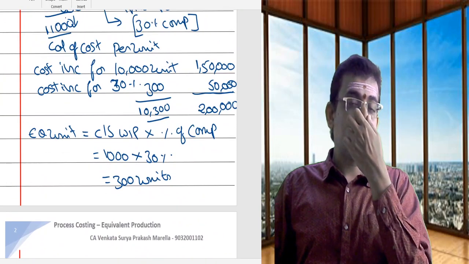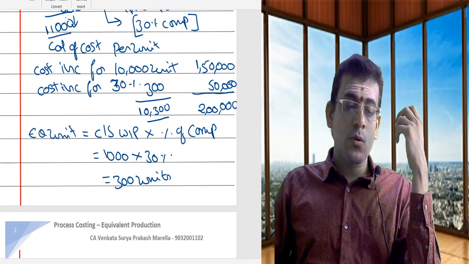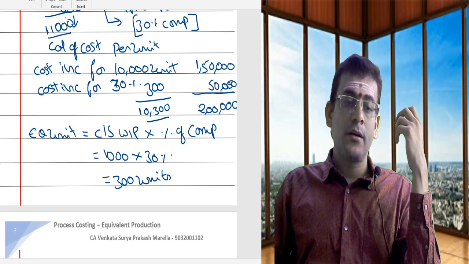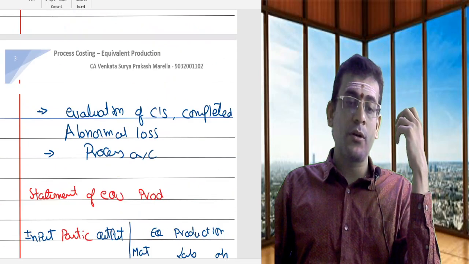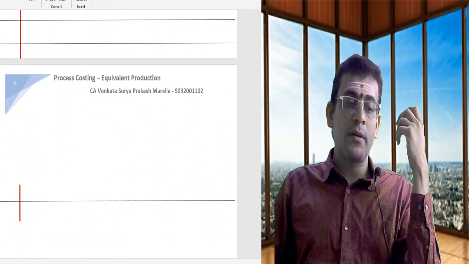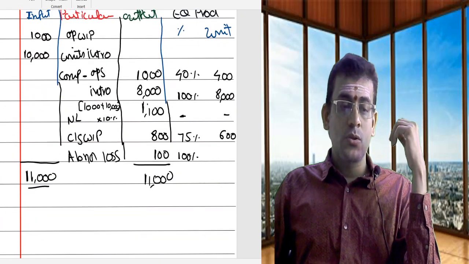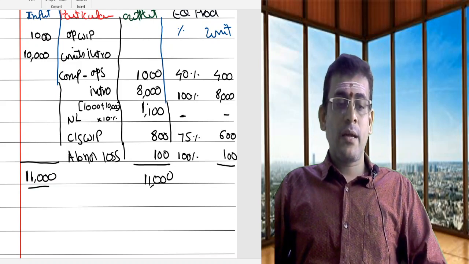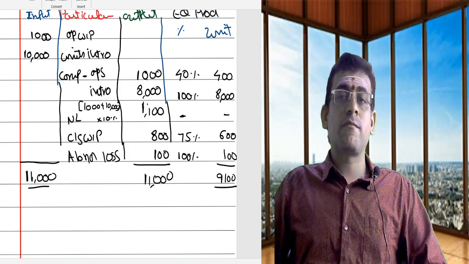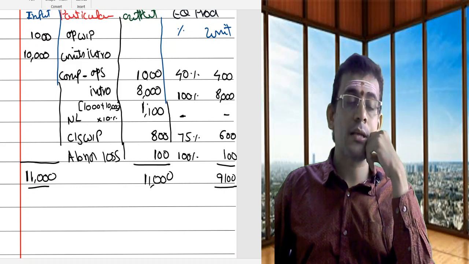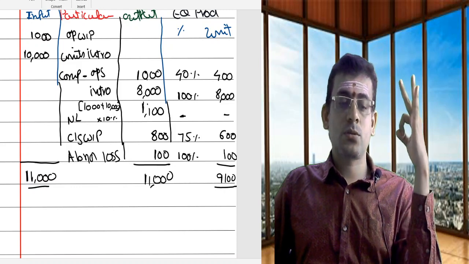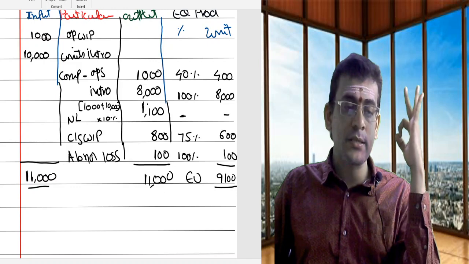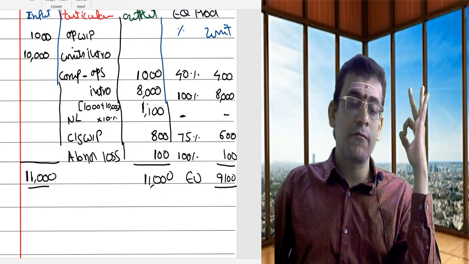Closing work in progress into percentage of completion. Your closing work in progress is 800. Percentage of equivalent completion is going to be 75%. So ultimately that gives you your equivalent production. So abnormal loss 100. So what is this total coming to? Let us see. 8,400, 9,000, 9,100. So this 9,100 is going to be called as our equivalent units. This is the statement as per your FIFO method.